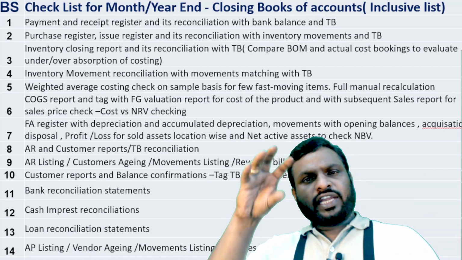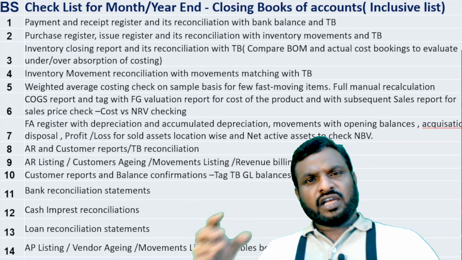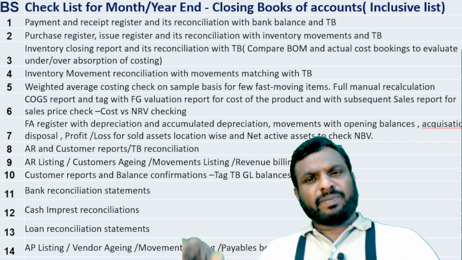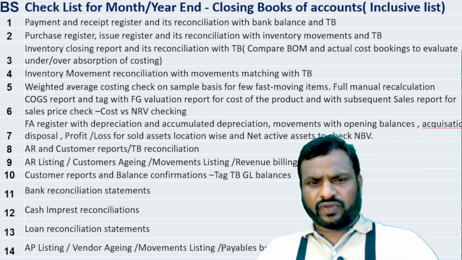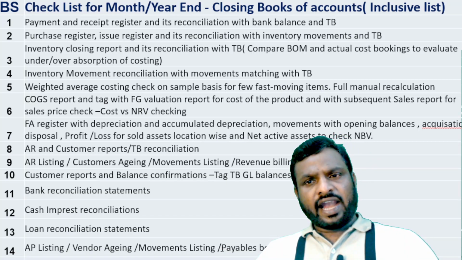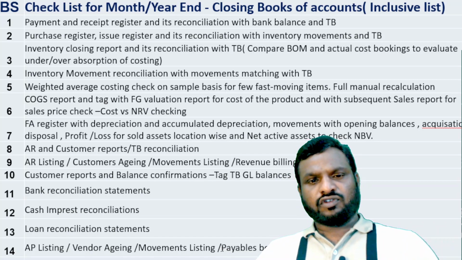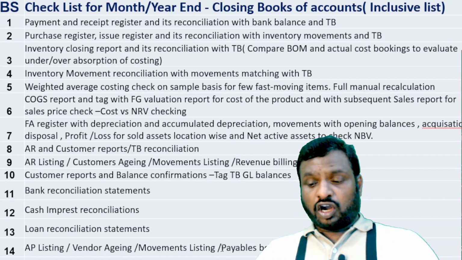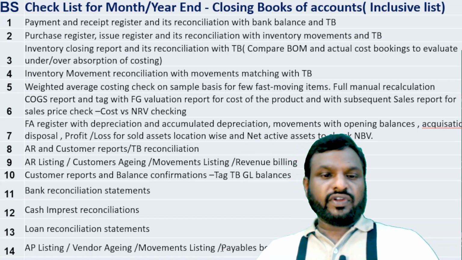In AP also, take the opening balance of payables plus purchases made during the year from the purchase register. The opening balance we can take from the last year's balance sheet or opening balance sheet, minus paid during the period, which you can take from the bank statement as well as the cash book register or BRS, and as well as the balance of the closing stock. The closing balance sheet should match. If not matching, some reports are pending or some entries are not posted, or even if posted, they are not flowing properly as per the requirement. That we need to check.